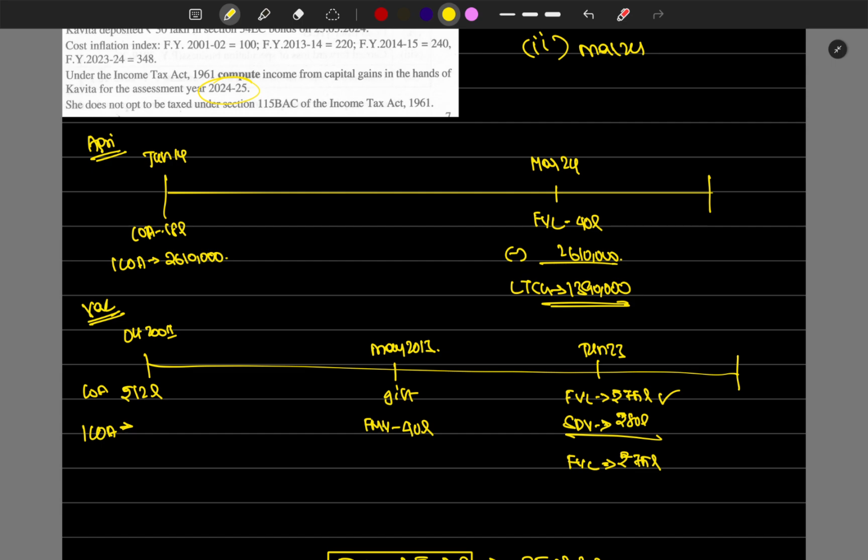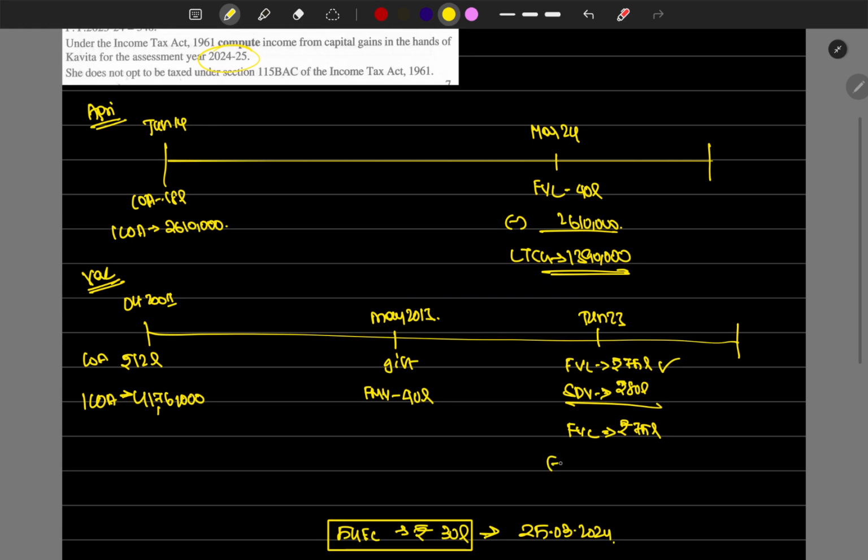So 12 lakhs divided by 100 into 348, which is 41 lakh 76,000. Minus indexed cost of acquisition 41 lakh 76,000, what amount we get as LTCG, which is 33 lakh 24,000.